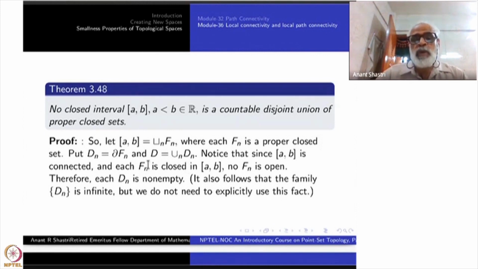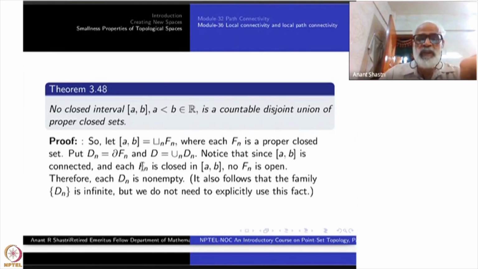Okay. So when you take the interior, it is a strictly smaller subset than Fn. When you throw away the interior from Fn, what you get is the boundary. Because the Fn's are already closed, I don't have to take the closure. Remember, what are the boundary points? Boundary points are closure minus the interior.